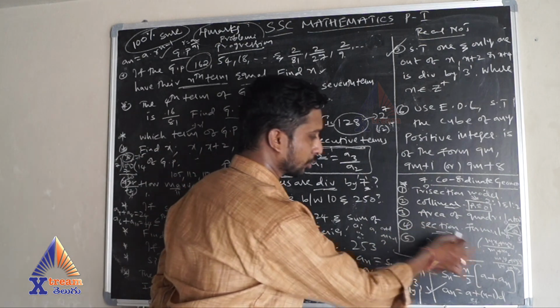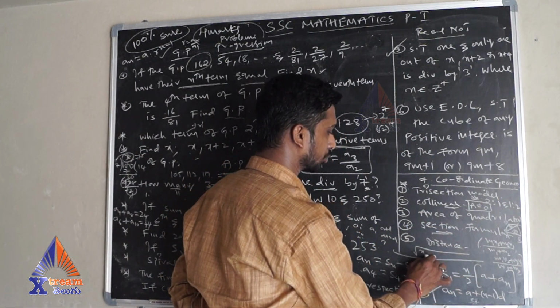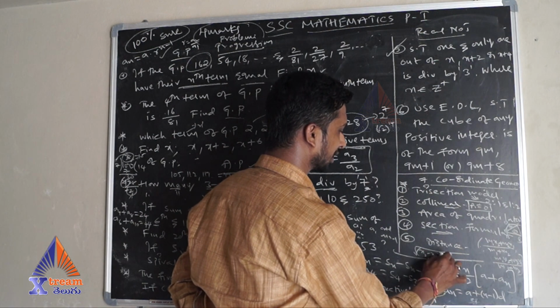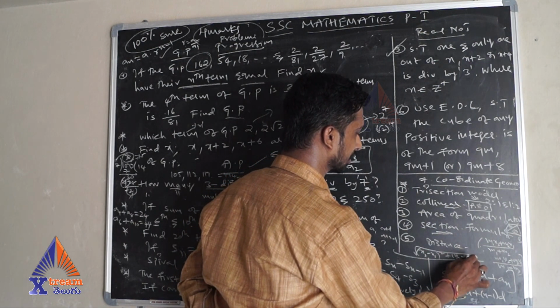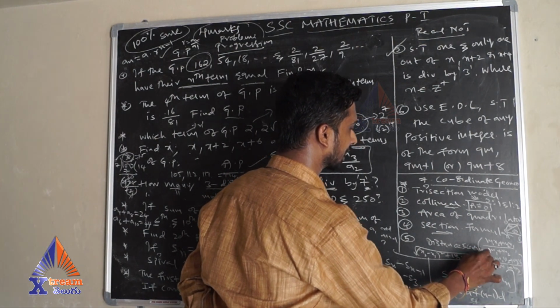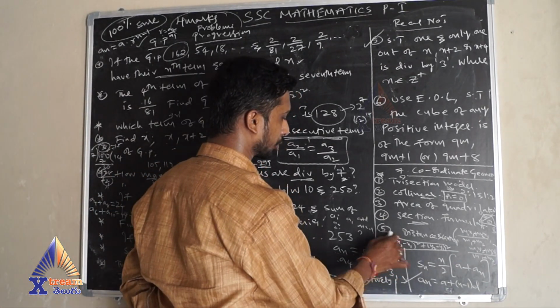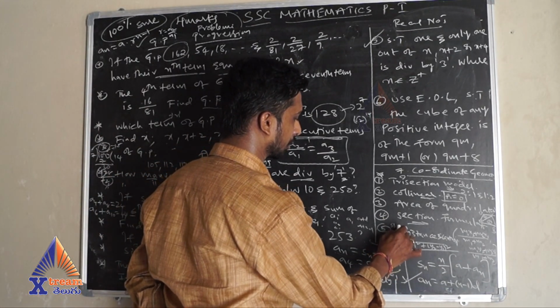And section formula, I told you this one. And distance formula, as you already know, under root of (x2 minus x1) whole square plus (y2 minus y1) whole square. So the distance and centroid, these all are 1 mark and 2 mark problems. And slope is also there, no? Slope problems. So these are 1 mark problems.